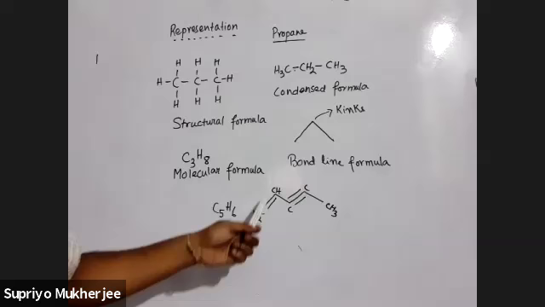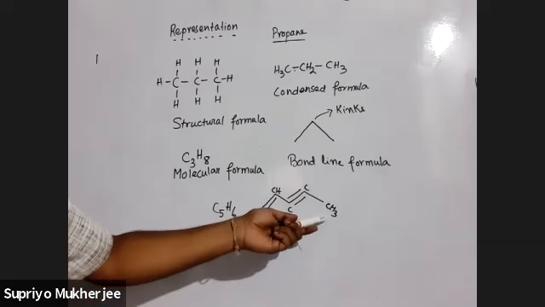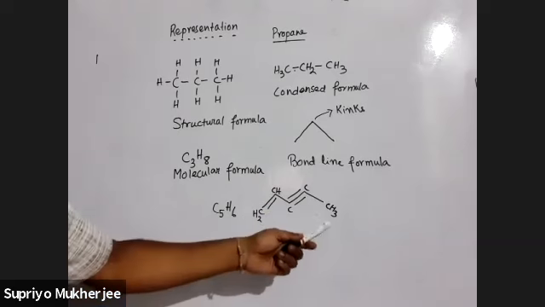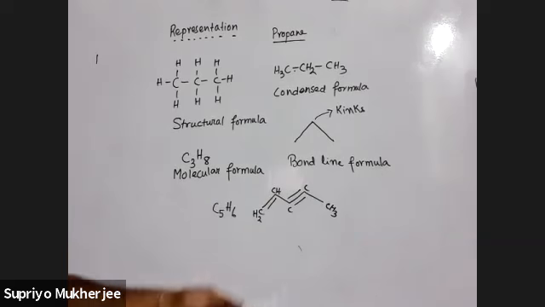Every carbon you will put like this. Then you see how many bonds are left. So here 3 bonds are left, 3 hydrogen. No bonds are left, no hydrogen. Here 1 bond is left, 1 hydrogen. Here 2. Okay?